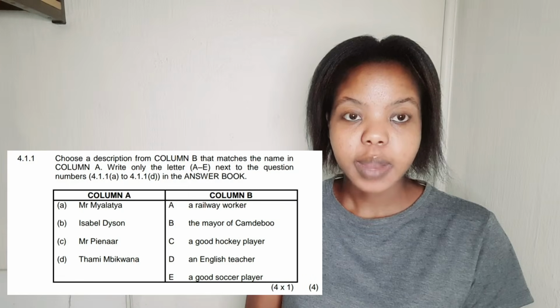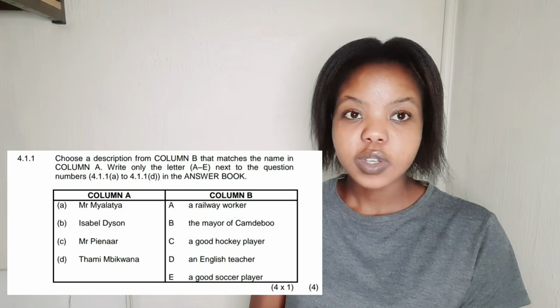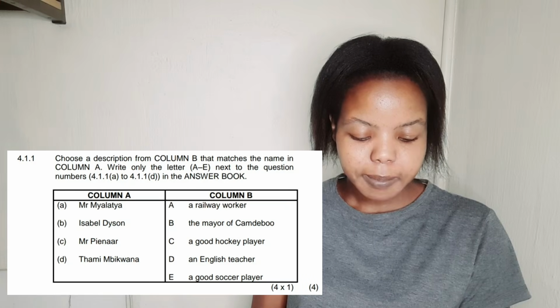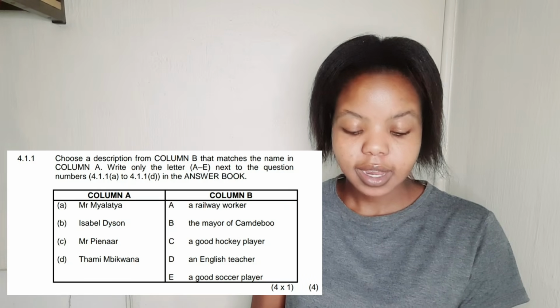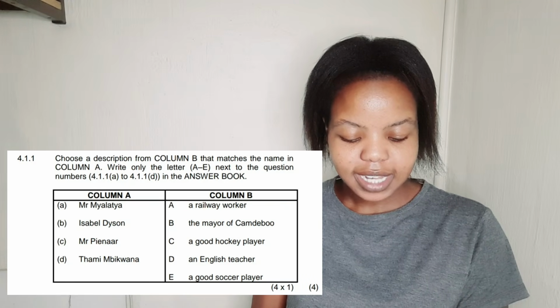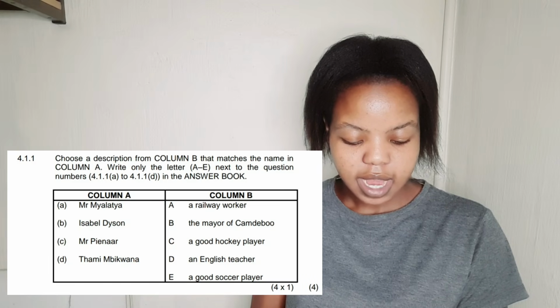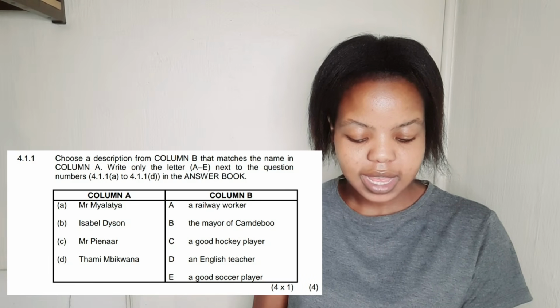In 4.1.1 they say choose a description from column B that matches the name in column A. Write only the letter A to E next to the question numbers in the answer book.